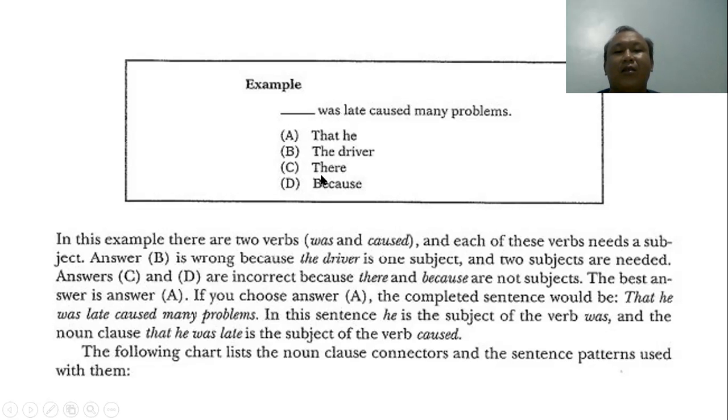From the choices, we need a subject and a connector. The choice is E. That is the connector, he is the subject. In this example, there are two verbs.